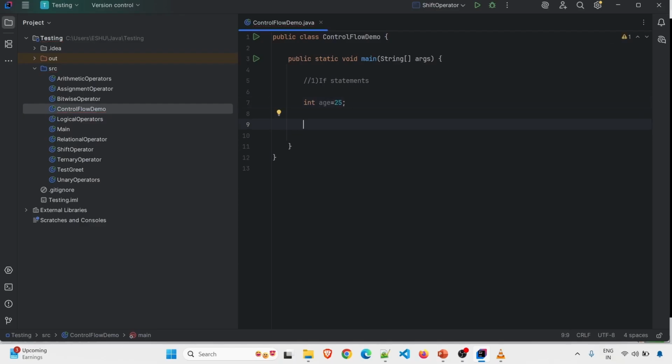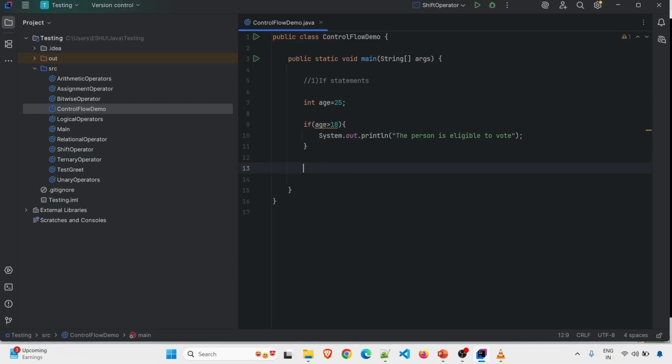Now, I want to check if this person's age is greater than 18 or not. If the person's age is greater than 18, I will print person is eligible to vote. So I will make use of an if statement, and I will write my condition: age greater than 18. If age is greater than 18, I want to print person is eligible to vote.